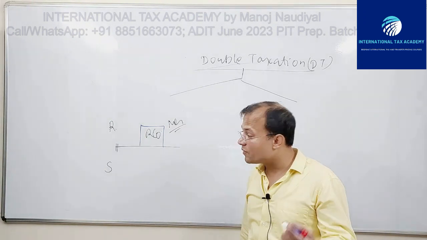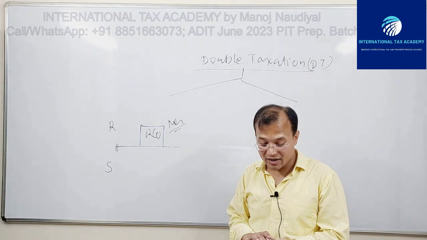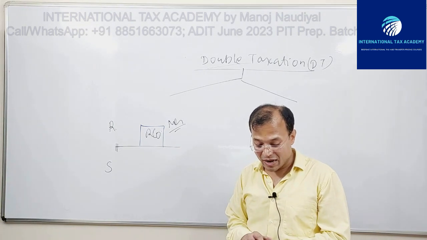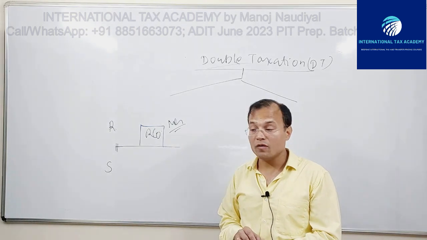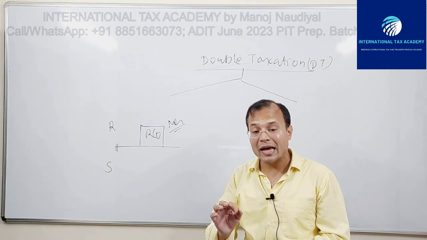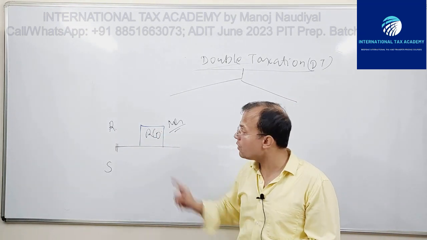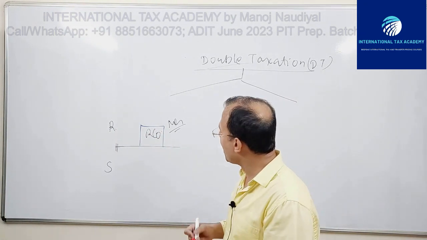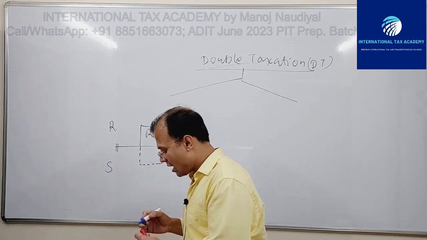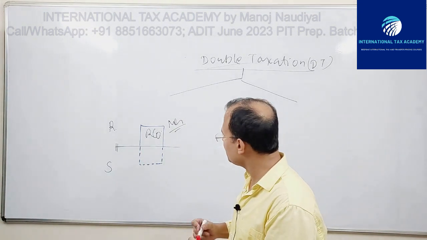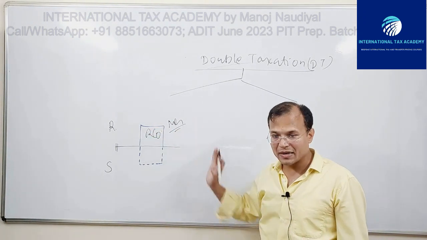A resident of a country is a person who is liable to tax in that country under its laws because of domicile, residence, place of management, or any other criterion of a similar nature. So, RCO is a resident of R. RCO has a permanent establishment, and RCO is incorporated or has its place of effective management there, whatever the criteria might be.